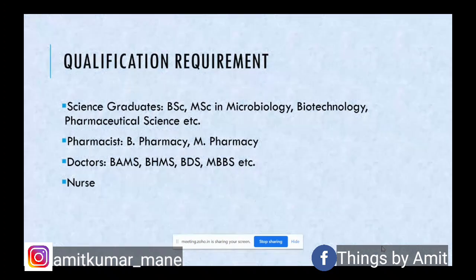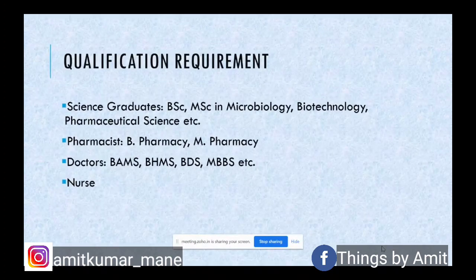somewhere in 2004, 2006, when it gradually started picking up. During that time, more or less, it was pharmacists, and that too masters in pharmacy, or maybe doctors, and that too MBBS doctors and MDs who were part of this profession. And it was considered to be a very niche requirement at that time.